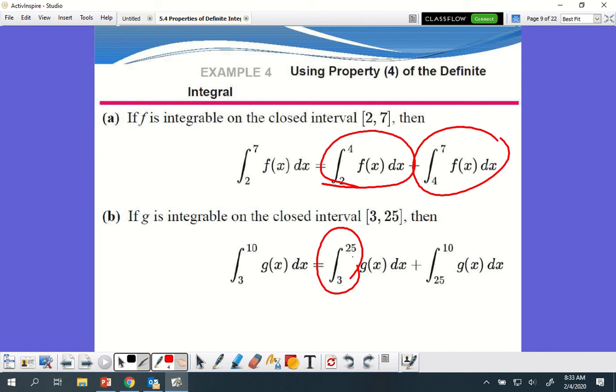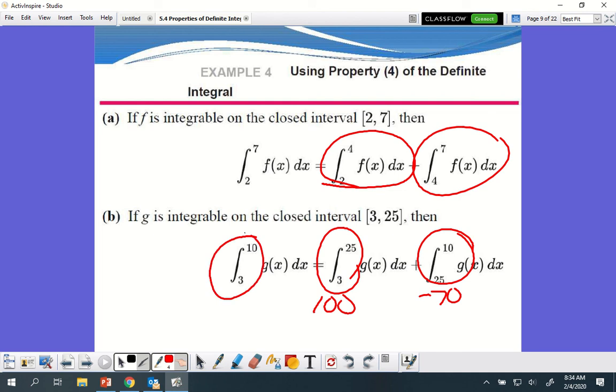Because we'd get from 3 to 25, let's say for instance, this area is 100 units. Whatever it is, it's 100. But I don't want all of it, I only want from 3 to 10. So I'm going to get rid of the rest, which from here to here is going to be like 70 units. But because the bounds are backwards, this is a minus 70. So my total would be the whole thing minus this one, which would give me 30 units, and that would give me just from there to there.